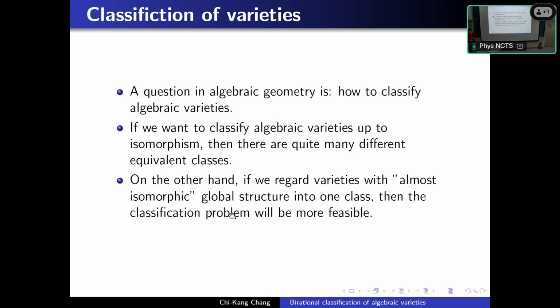If we want to classify all algebraic varieties, there are too many varieties to classify, so it is quite difficult. On the other hand, if we regard varieties with almost isomorphic global structure as one class, then the classification problem will be more feasible.